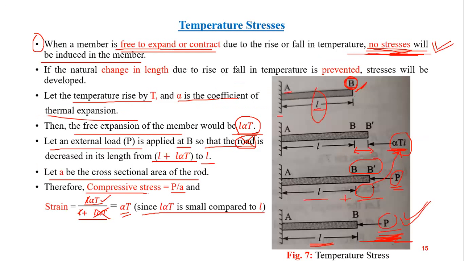Because see here, free expansion was this much, L alpha T. But due to the application of this load, this free expansion is prevented. In the final case there is no L alpha T, only L is there. So this is expansion prevented.